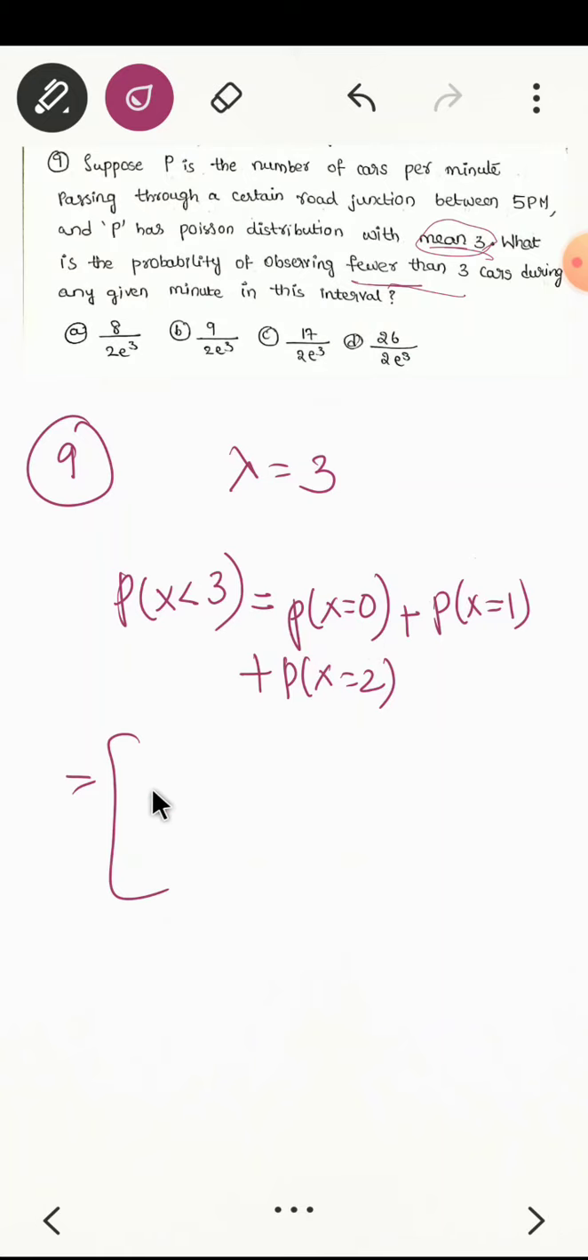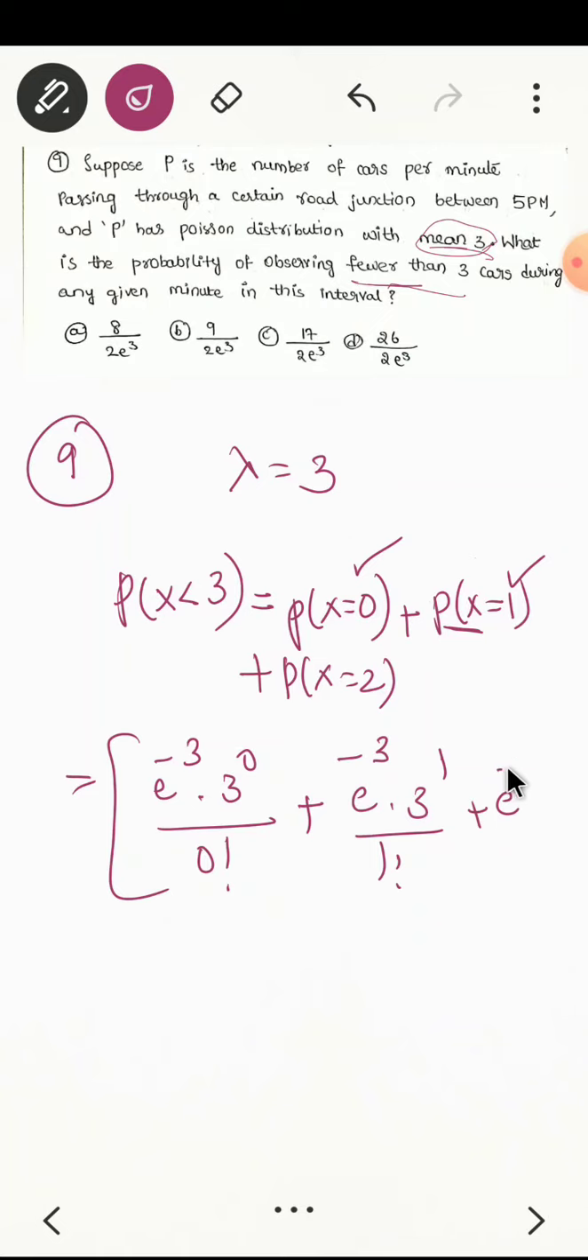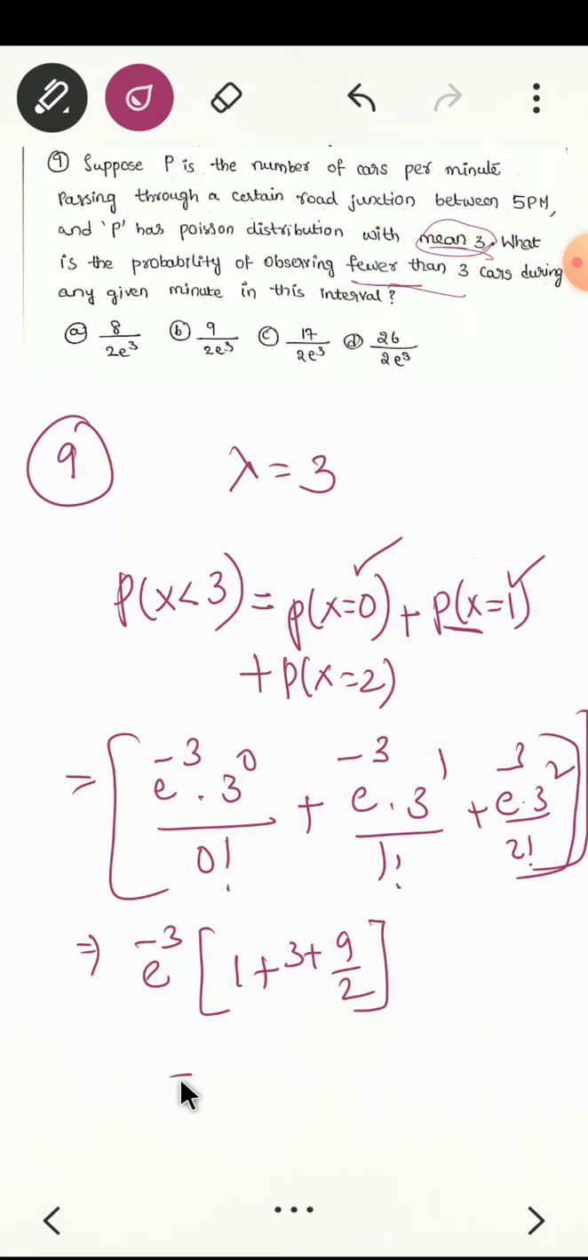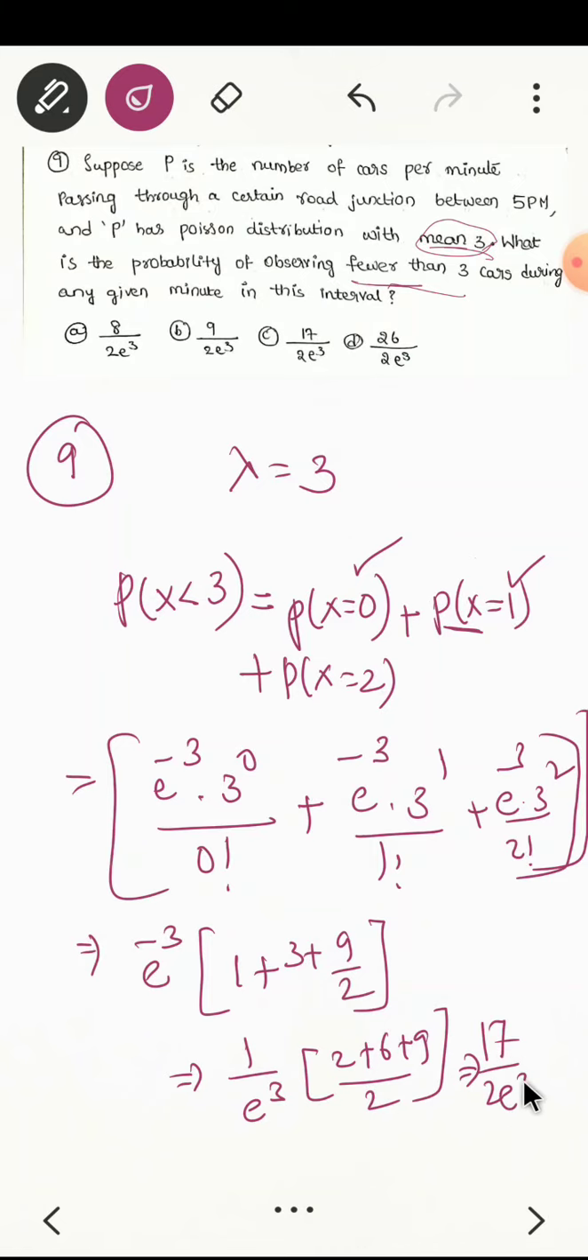So for x equal to 0, e raised to power minus 3, 3 raised to power 0 by 0 factorial. For x equal to 1, e raised to power minus 3, 3 raised to power 1 by 1 factorial. And e raised to power minus 3, 3 square by 2 factorial. Taking e raised to power minus 3 out, we get 3 power 0 is 1, plus 3, plus 9 by 2. So total is 1 by e cube into (2 plus 6 plus 9) by 2, taking the LCM. I am getting 17 by 2 e cube, which is the third option, correct.